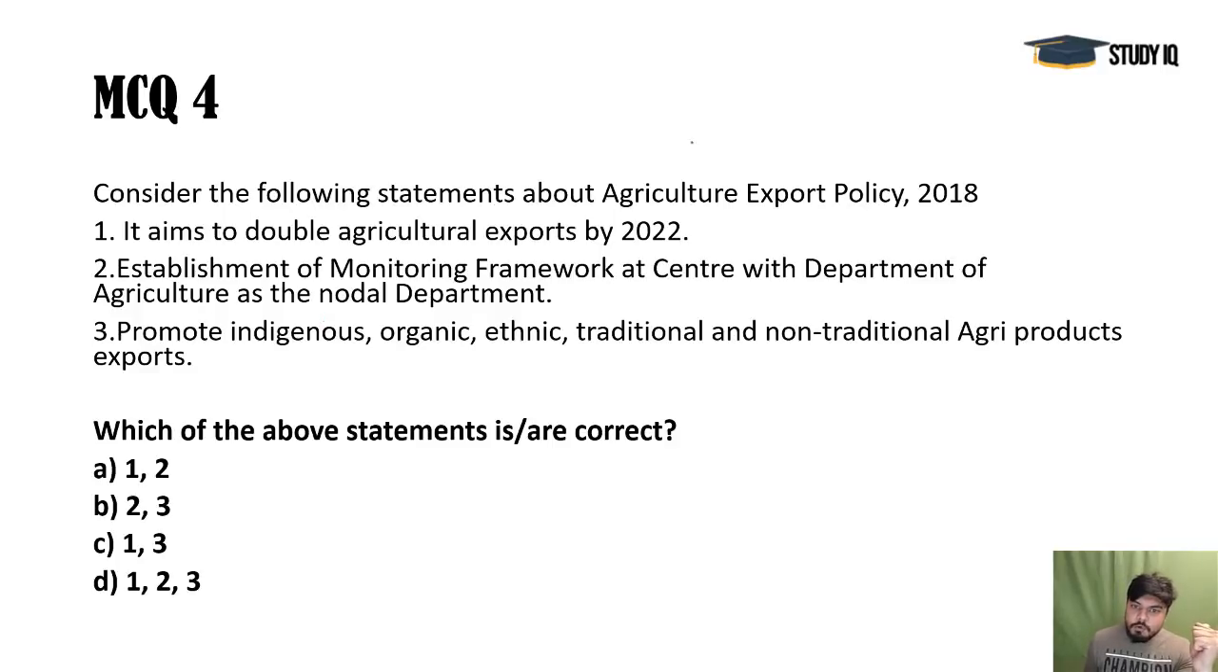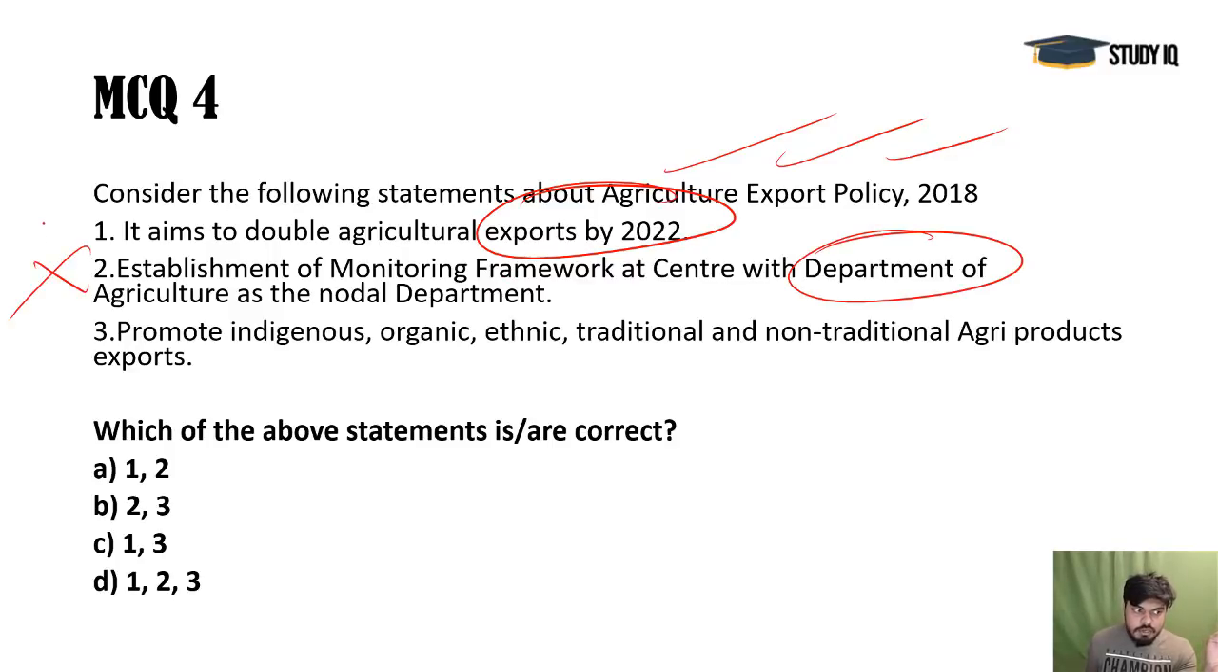Next, agriculture export policy. It's a very important policy. We are targeting doubling our exports. That's correct. But you see, it is about the exports. It is about the trade. So the Department of Commerce is actually given this responsibility, not the Department of Agriculture. So this is wrong. First is correct.